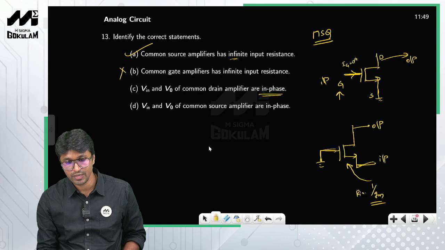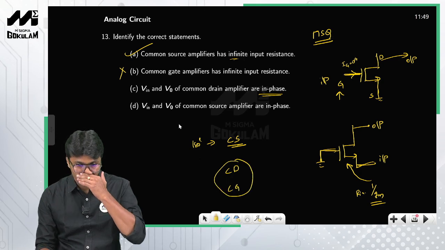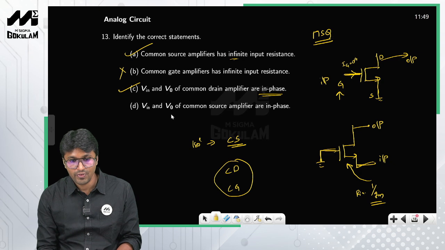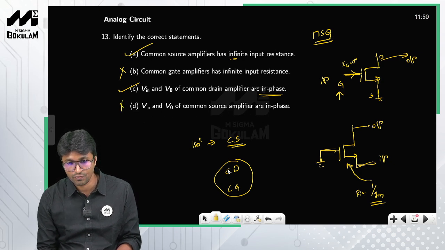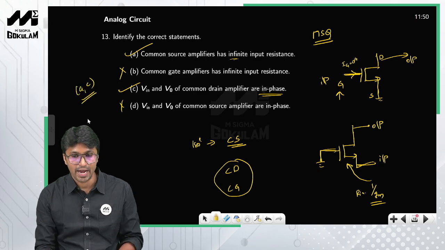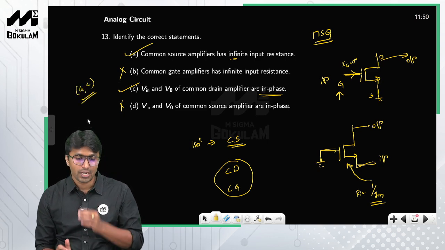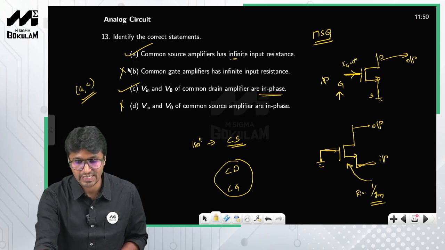Okay, Vin and Vout of common drain amplifiers are in phase, right? So listen, we have 180-degree phase shift only for common source amplifiers. So for common drain and common gate, there is no phase shift between the input and output. So therefore statement C is correct. Vin and Vout of common source amplifiers are in phase? No, right? They are out of phase by 180 degrees. So therefore the correct options are A and C, right? So this is how you understand these points.